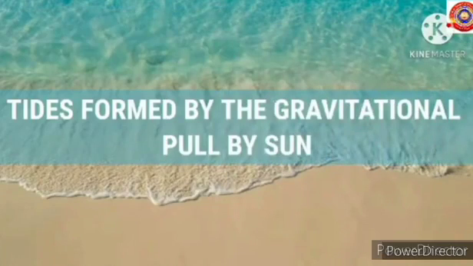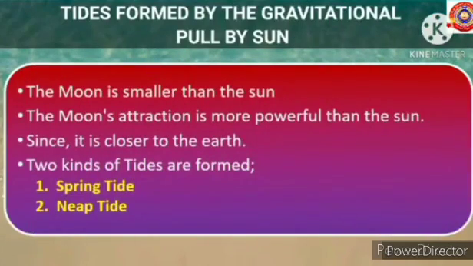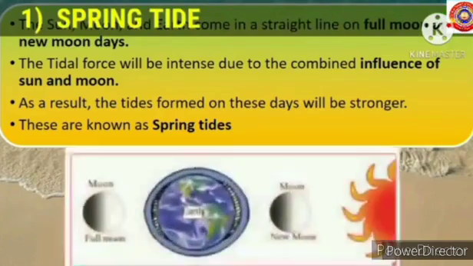Let's see about the tides formed by the gravitational pull by sun. The moon is smaller than the sun. The moon's attraction is more powerful than the sun, since it is closer to the earth. Two kinds of tides are formed here called spring tide and neap tide. Let's see about the spring tide.